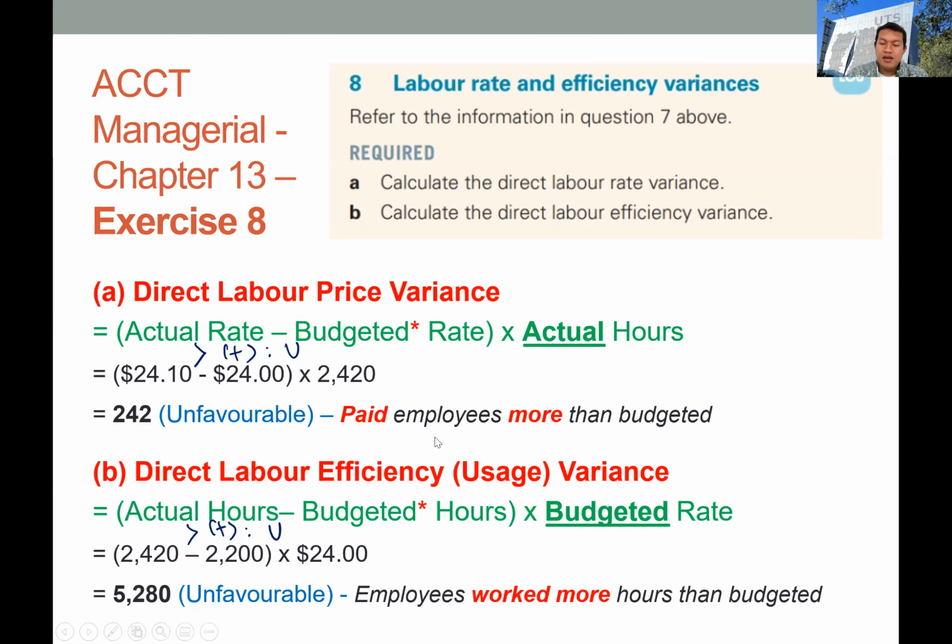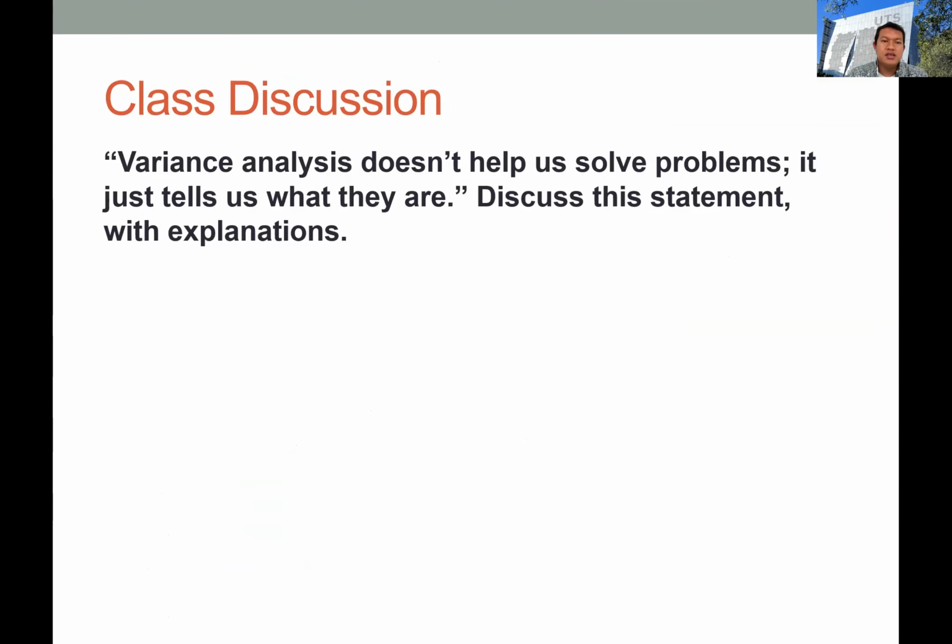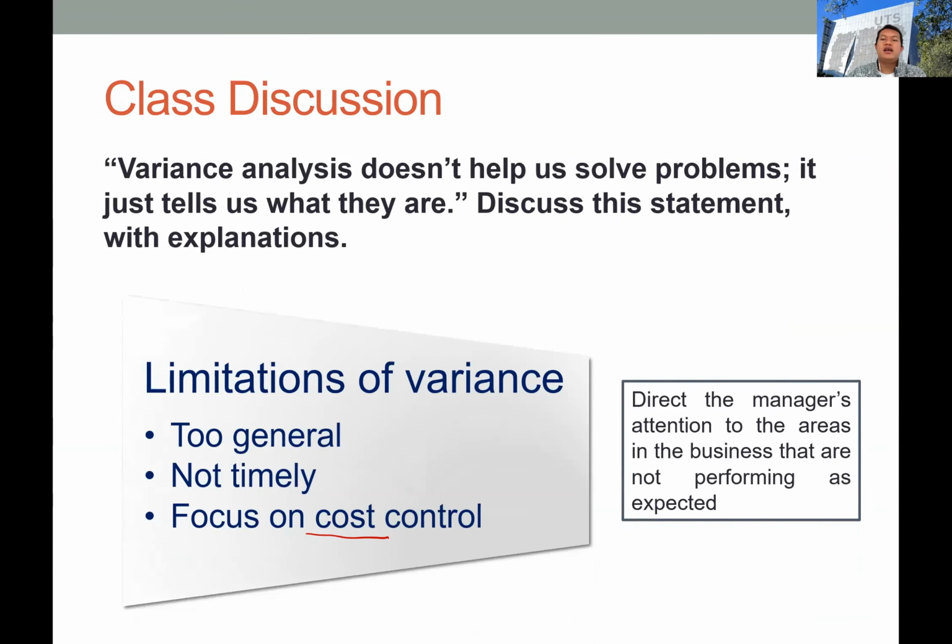No? Okay, so the next one is the discussion question. The question is: the variance analysis doesn't help the manager to solve problems, it just tells us what they are or where they are. Discuss this statement. Do you agree with it? Does variance tell the manager the problem, or does it just show the manager an indication of a problem?